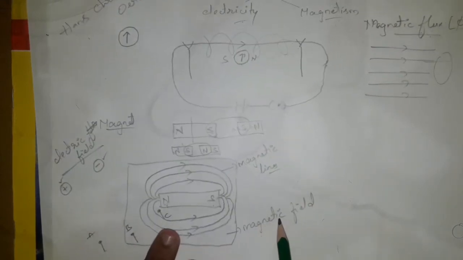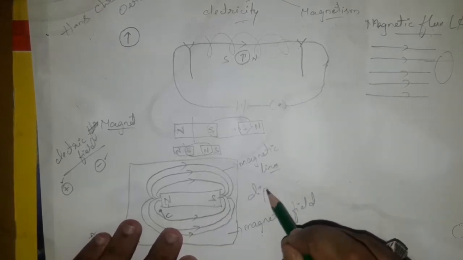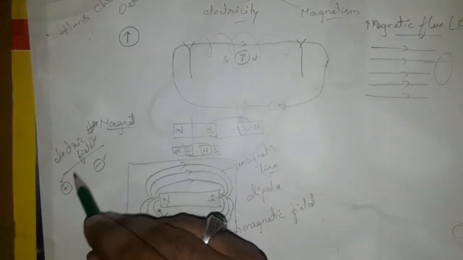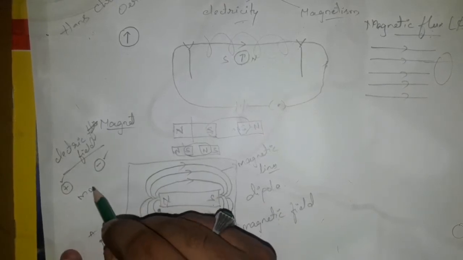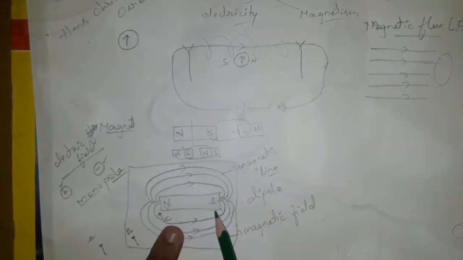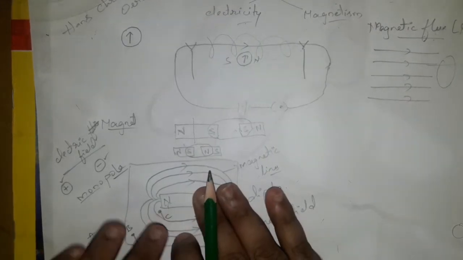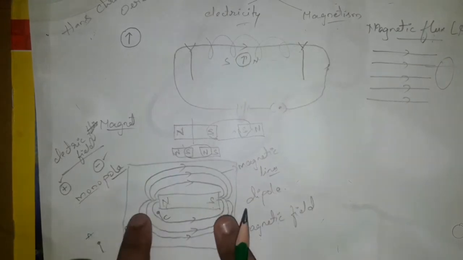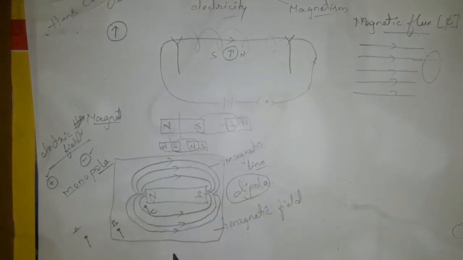But to create a magnetic field, definitely we need a north pole and a south pole. That is why magnets are called dipoles. And for electric fields, as we have positive and negative charges which are individual, these are called monopoles. That means they exist singly. But the north pole and south pole cannot exist individually. That means we don't have a single north pole or a single south pole. If there is a north, then definitely there is a south, which is called a dipole.